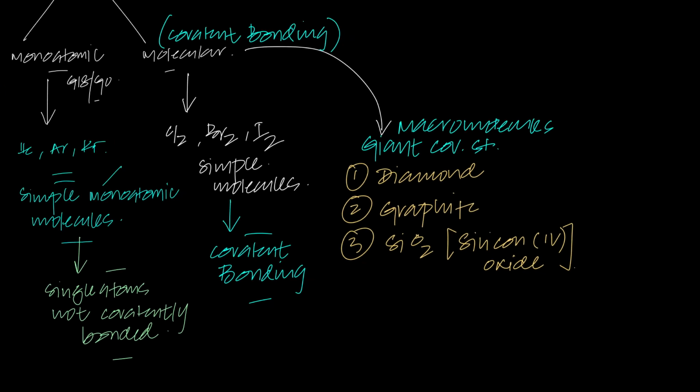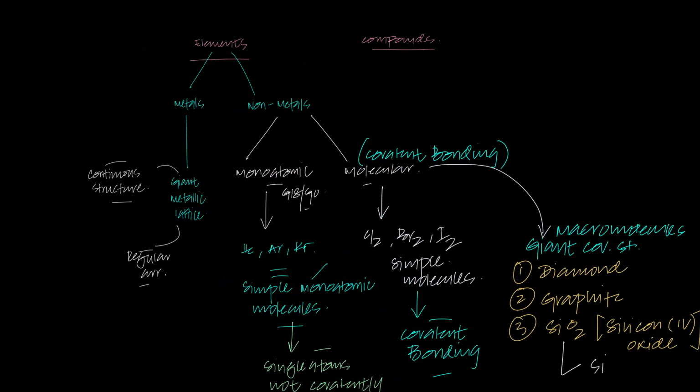And even in your AS level, you need to understand that even silicon, Si in itself, is also a giant covalent structure. Even silicon in itself is a macromolecule. So be it silicon 4 oxide or just silicon, they are both giant structures, right? And they both have covalent bonding. Now, where were we? We talked about elements.